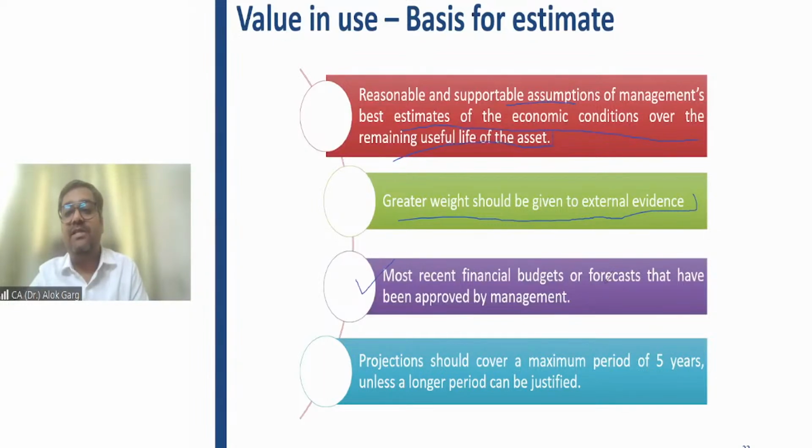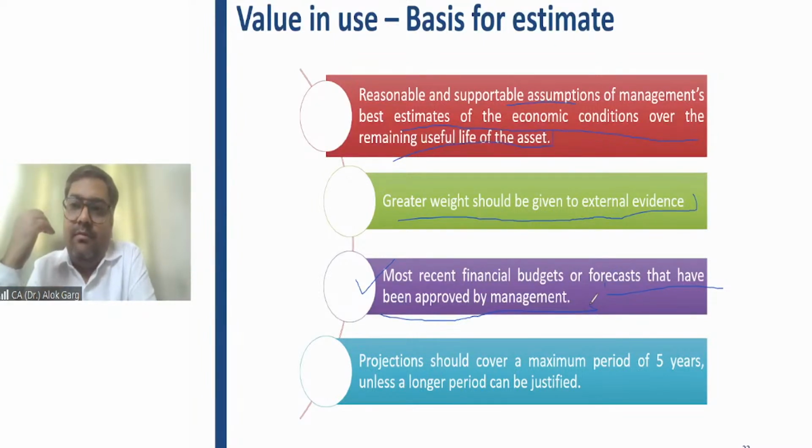Most recent financial budget or forecast that has been approved by the management needs to be taken. Standard says that the most recent financial budget or forecast needs to be taken, right? Normally in listed companies, every year the management does this AOP exercise, annual operating plans, right? The management does this budgeting and AOP exercise, and gets the budgets and AOPs approved in the board meeting, right? So this cash flow should be on the basis of the most recent financial budgets or forecasts.